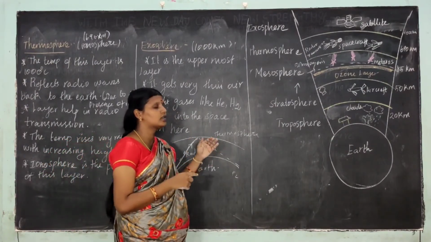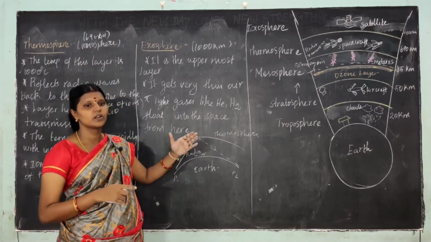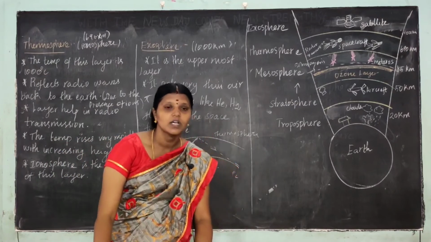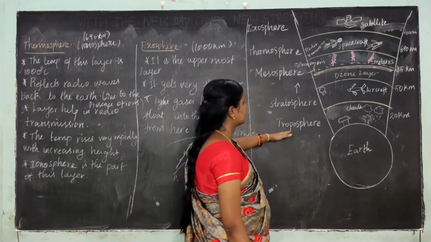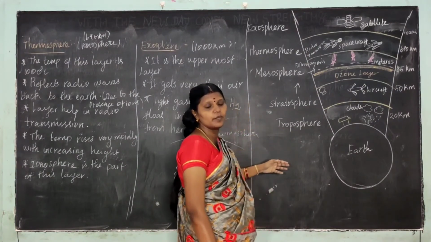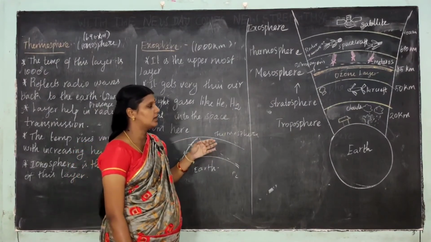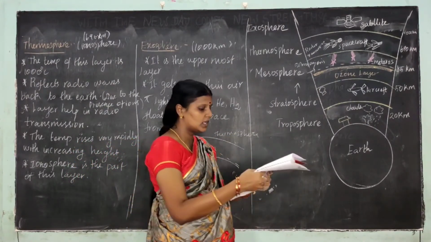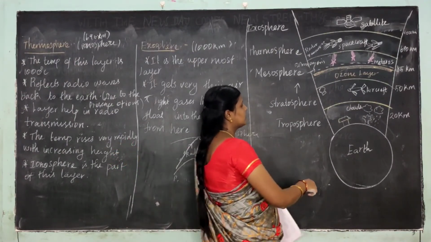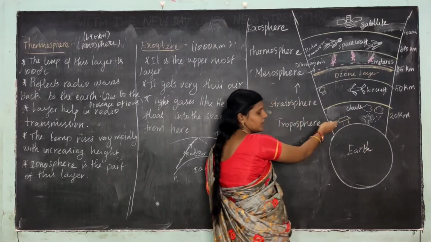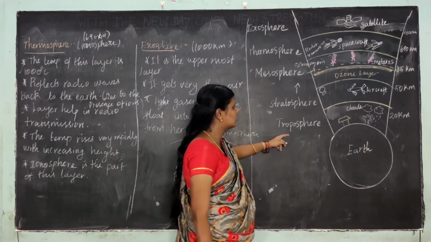The first layer is troposphere. It is very close to the earth, and also it helps the weather phenomena like rainfall, snow, and also hailstorm, okay. Hailstorm occur in this layer. The average height of this layer is 20 kilometers.